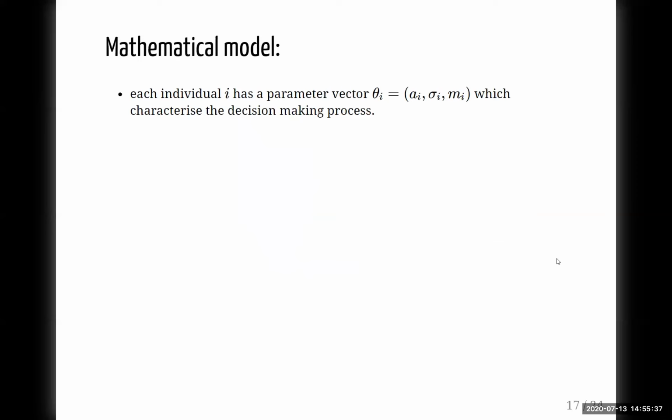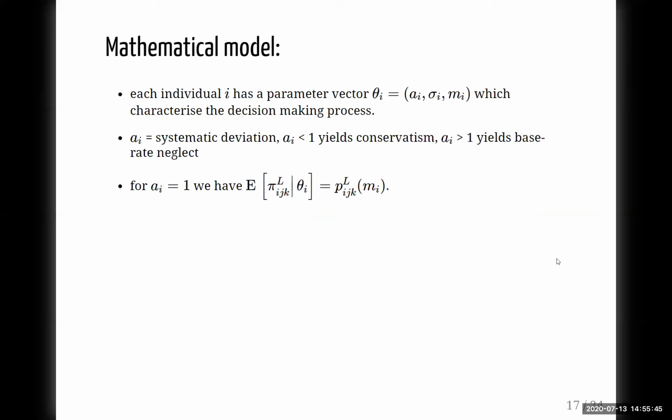So we can model this decision-making process with 3 parameters. So we have a parameter that captures the systematic deviation. If the systematic deviation, the parameter A, is smaller than 1, we actually see conservatism, whereas if the parameter A is larger than 1, we actually see, in the extreme case, when A would be going to infinity, base rate neglect. For A equals 1, we actually find that the subjective posterior probability estimate is the same as the objective or true posterior probability.